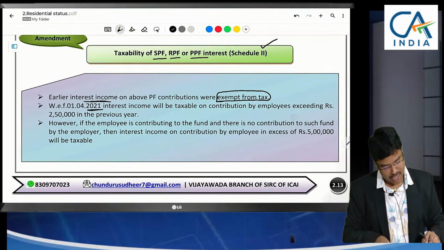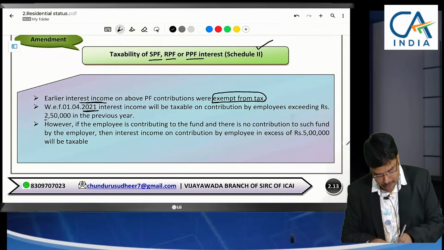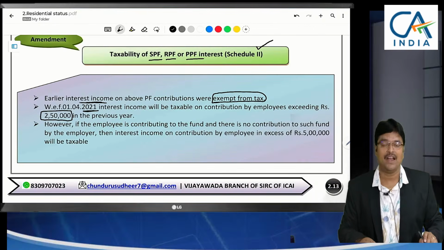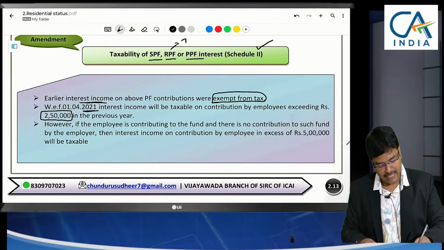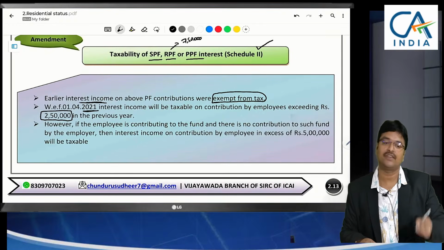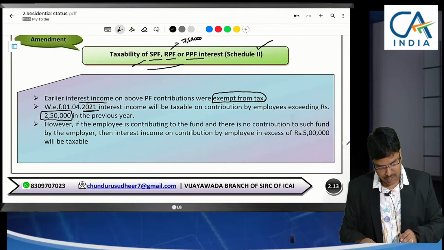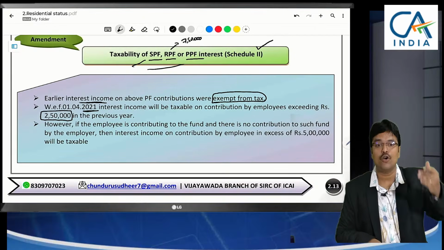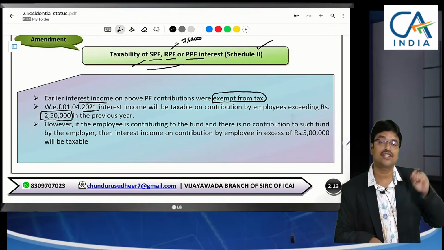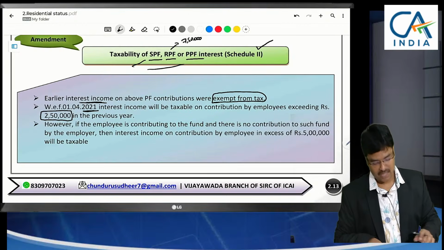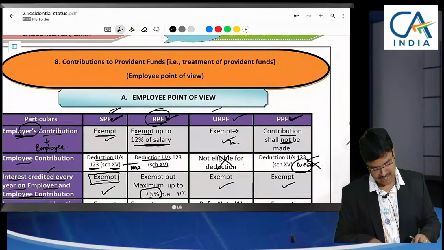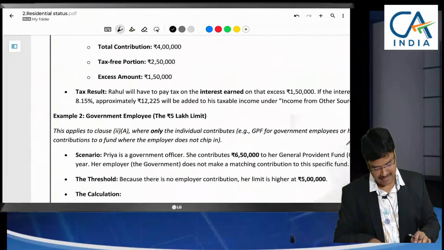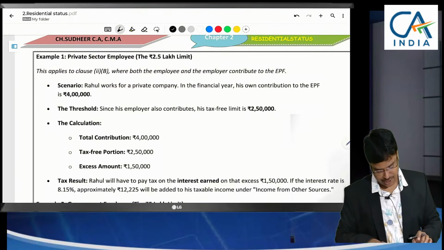What was given there? If in every year you are contributing more than 2.5 lakhs, of course, for RPF, a specific limit of 7,50,000 is fixed. But for remaining, if you are contributing more than 2.5 lakhs, then on the excess amount over 2.5 lakhs, interest received will be taxable. Actually, what I have said to you, interest is exempted, but here interest will be taxable. Let us go through an example so that you can understand.